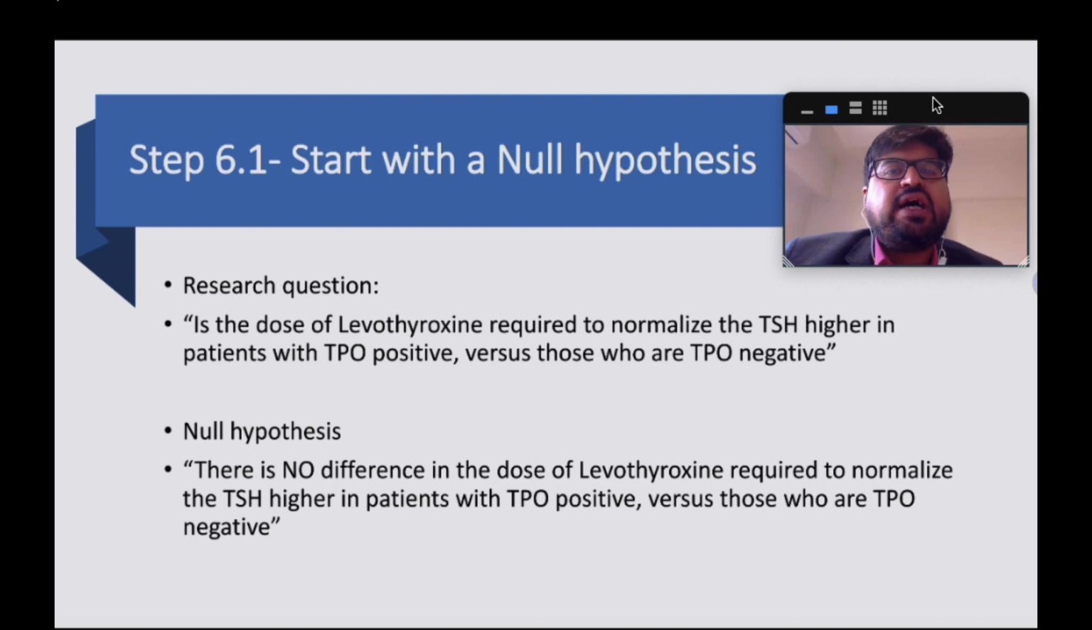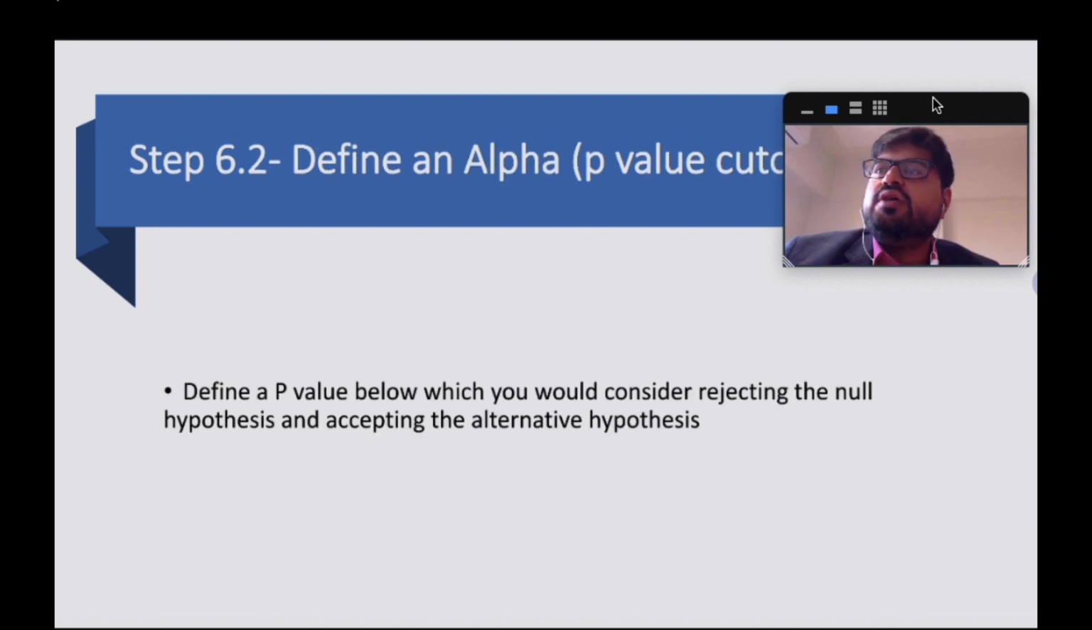So you have to start with a null hypothesis. You have to start with a hypothesis that there is no difference, right? Whatever you are seeing, it's just by chance, and then you have to prove that this is actually not true. So then also, of course, and this we all know very well, you need to define an alpha value, that is the p value cutoff, right? So when you're starting a study, you need to define a p value below which you will consider rejecting the null hypothesis and accepting the alternative hypothesis.